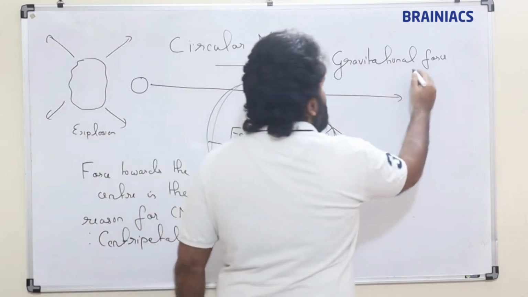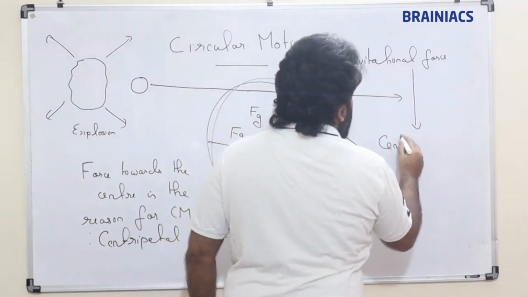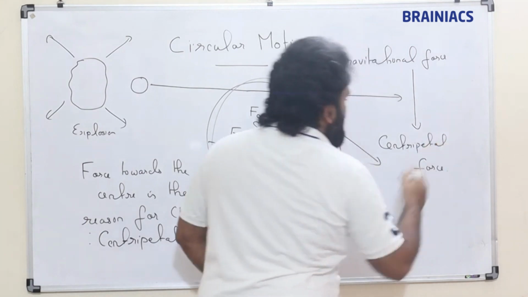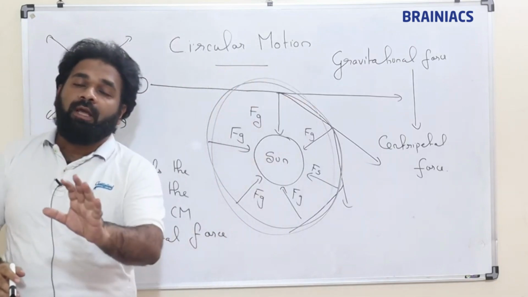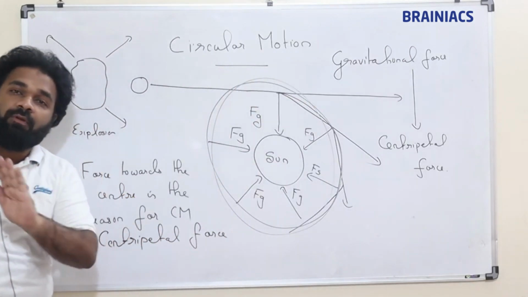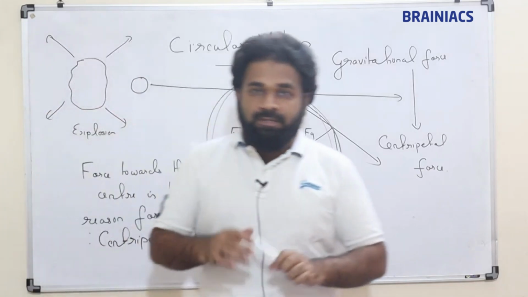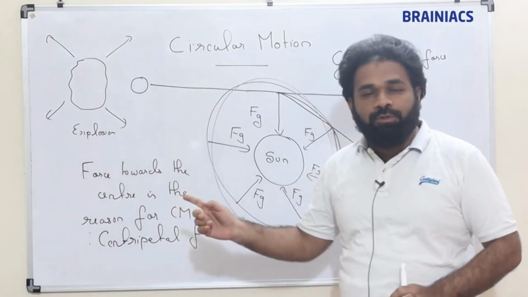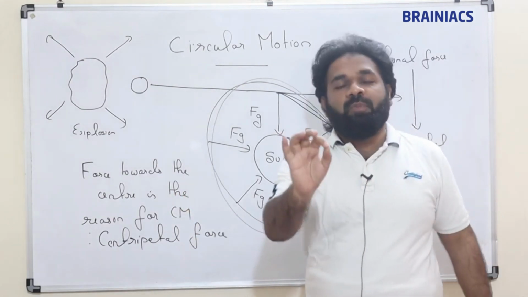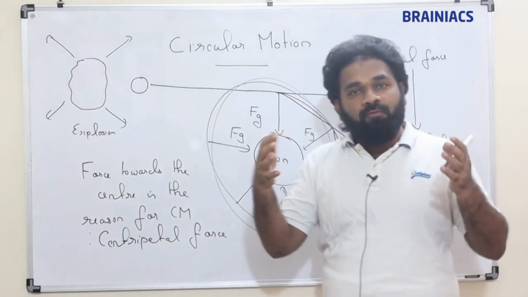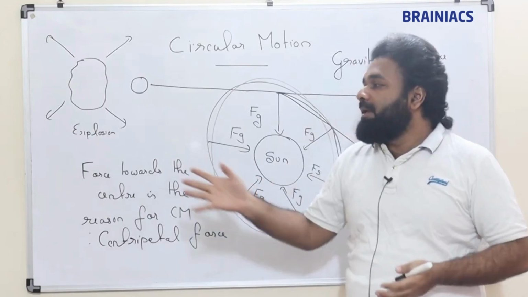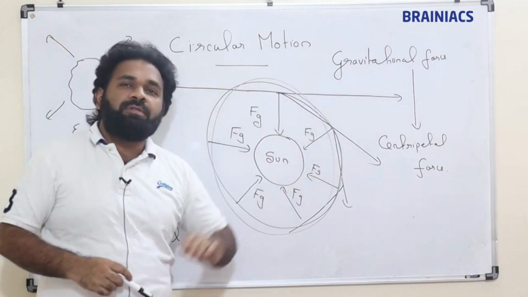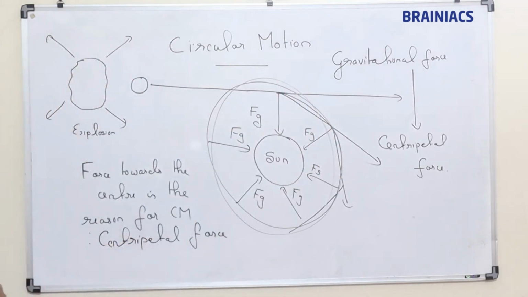So in this case, this gravitational force is acting as centripetal force. The centripetal force is not a natural force. Centripetal force is a common term which is used in circular motion, for the force which is responsible for circular motion, or the force which is acting towards the center in circular motion. So in this case you can see gravitational force is the reason for centripetal force, right? So note it down.